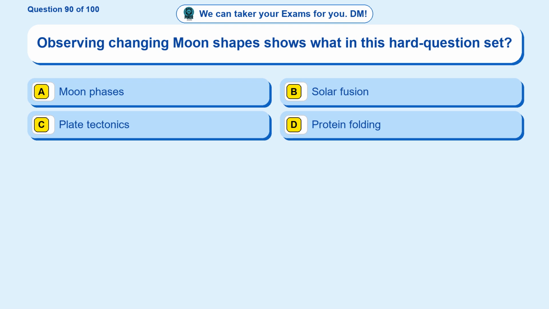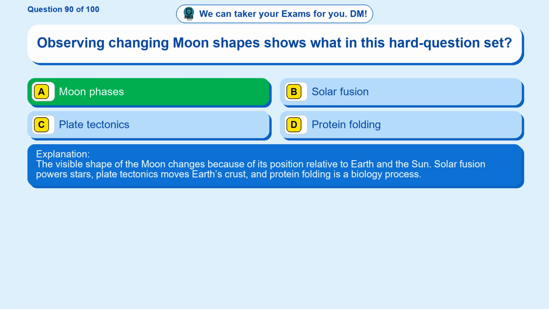Question 90. Observing changing moon shapes shows what in this hard question set? Option A, moon phases. Option B, solar fusion. Option C, plate tectonics. Option D, protein folding. The correct answer is option A. Moon phases. The visible shape of the moon changes because of its position relative to Earth and the Sun. Solar fusion powers stars, plate tectonics moves Earth's crust, and protein folding is a biology process.